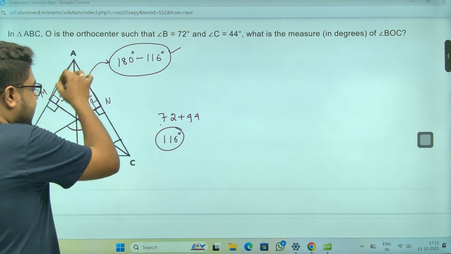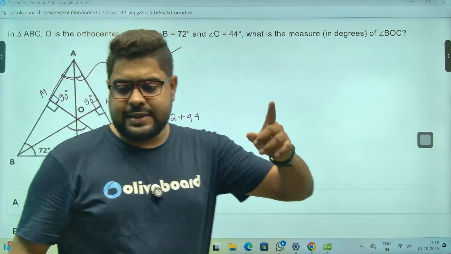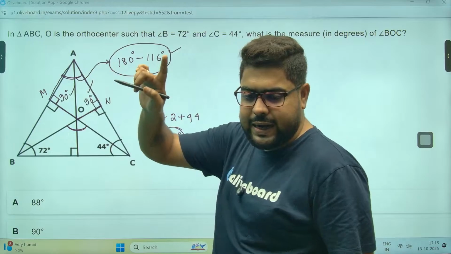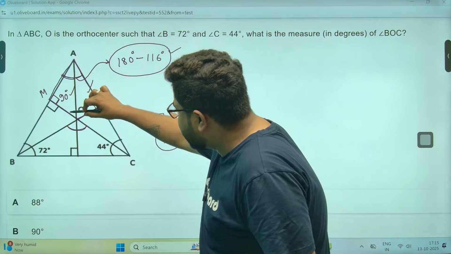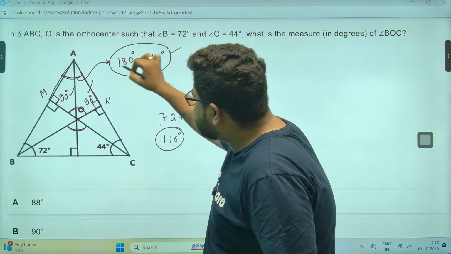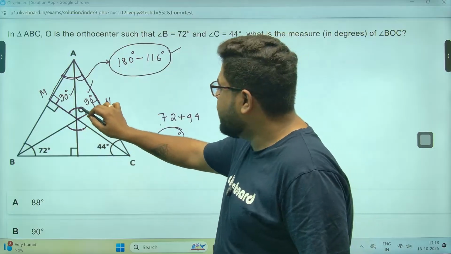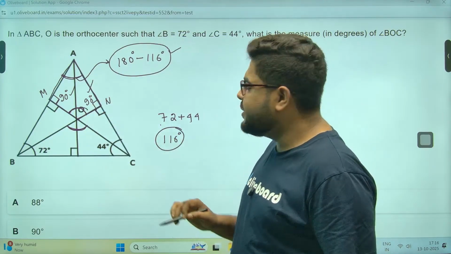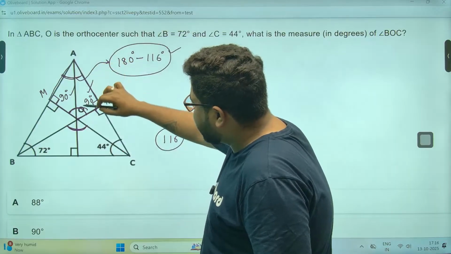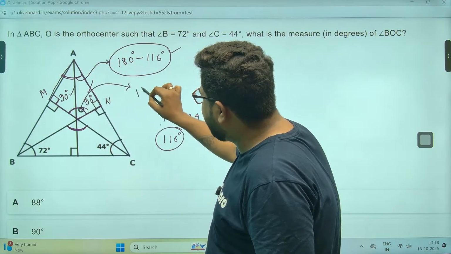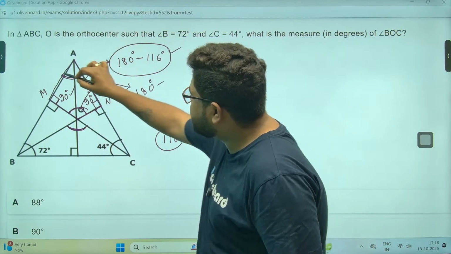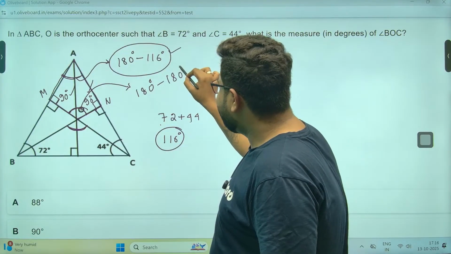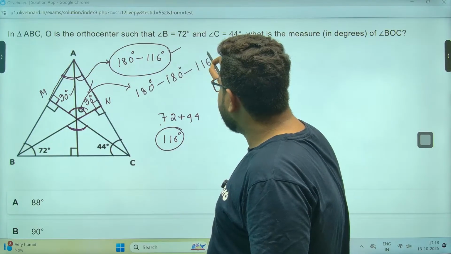In any quadrilateral, the sum of all 4 angles is 360. So 90 and 90, 180 gone, 180 remaining. So this angle plus this angle should be 180. Whatever this angle is, the same is this angle, vertically opposite angle. So this particular angle has to be 180 degrees minus the top angle, that is 180 degrees minus 180 plus 116 degrees.